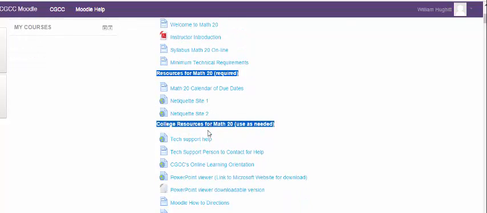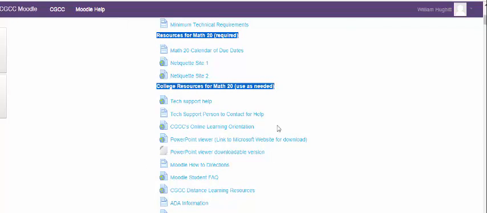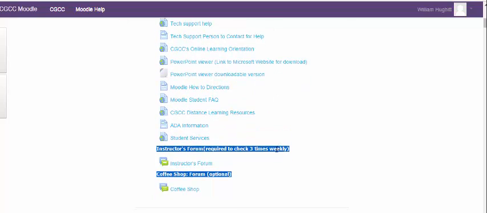Calendar of due dates, those types of things, and then these are resources, so you would use these as needed. Information for student services, how Moodle works. We do have some PowerPoints available for you here in this course, and your computer may not have that. Here is a free link to a PowerPoint viewer. It doesn't create them, but it'll allow you to view them, and that'll help you in the class. So again, read through this information as you need.